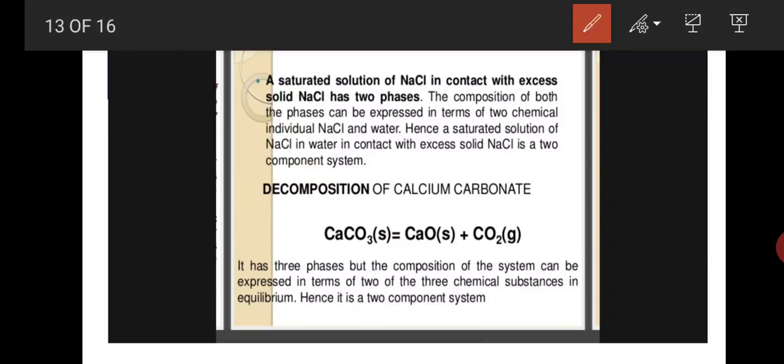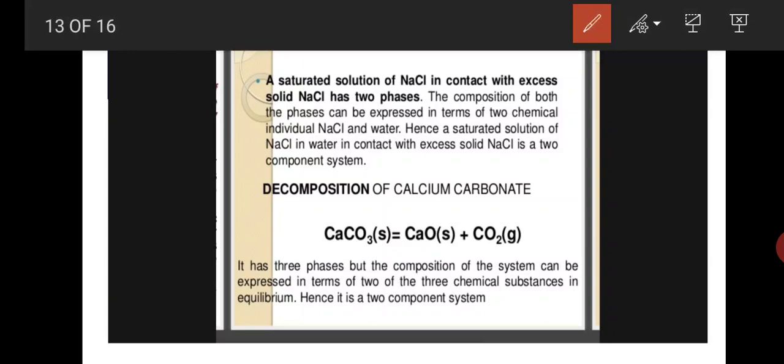Sulfur system has four phases, but the chemical component is only one. Here, the saturated solution of NaCl in water means the NaCl water system, and the composition of both phases can be expressed in terms of two chemical individuals, NaCl and water. So the number of components is two, so it is called a two component system.